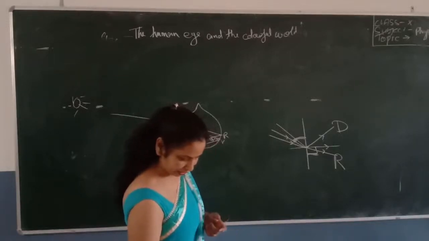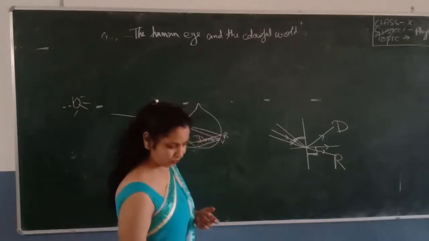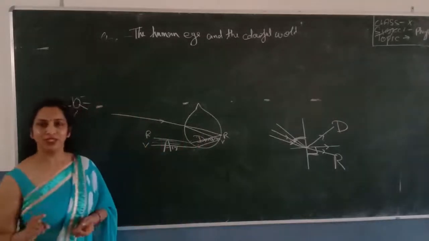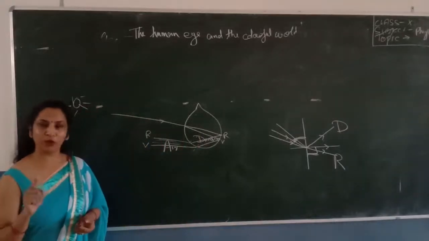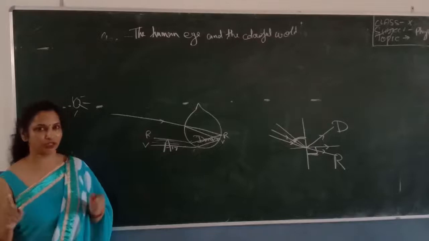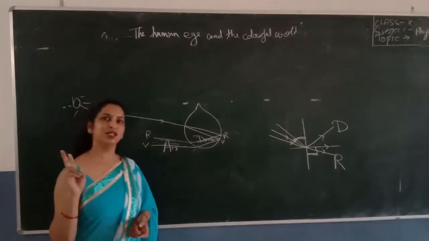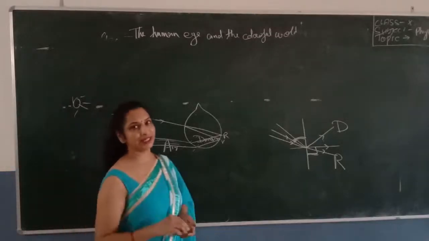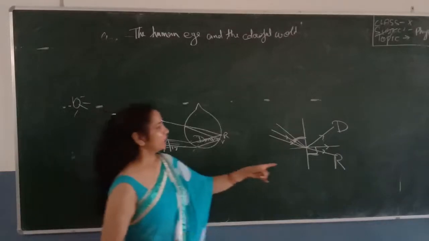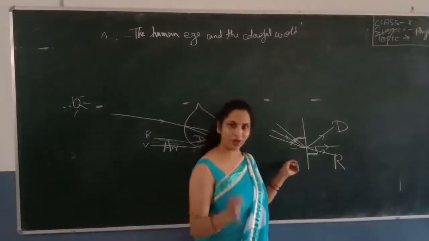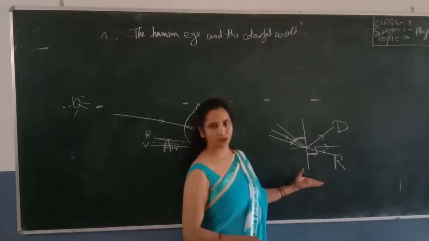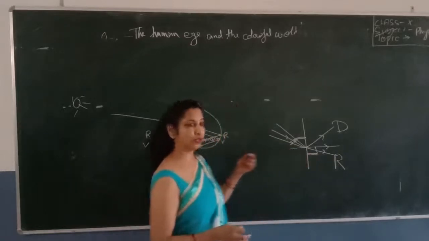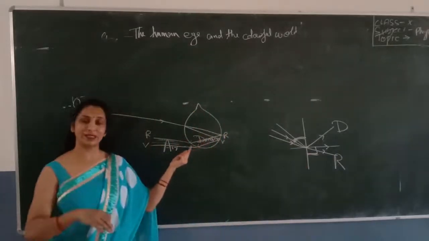So again, if you explain the rainbow formation, first you should write the important condition which should be there for the rainbow formation, that is, the sunlight and the rain. And second, you will explain all these things. This one you do not have to write, it is only for your understanding: how the total reflection of light takes place in the raindrop.